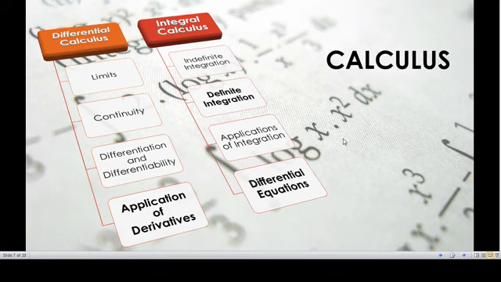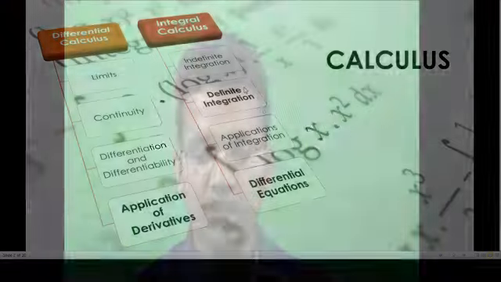Integration takes around 1.5 months, which is too much. In that time we can actually cover whole geometry and a few topics of algebra, so it's better to cover those topics because they are relatively easier to score. And differential equation has actually risen in the last 3-4 years.